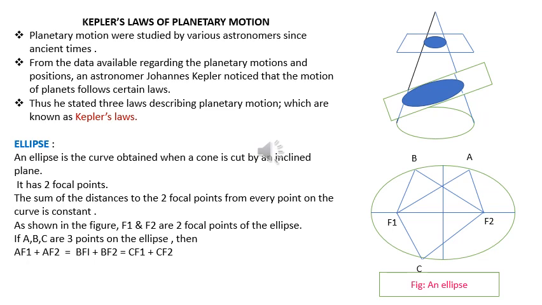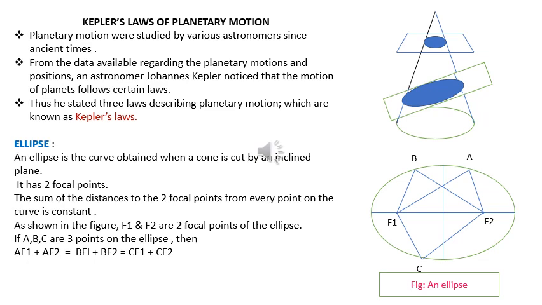Before we go to the laws, let us understand what an ellipse is. An ellipse is a curve obtained when a cone is cut by an inclined plane, as shown in figure number 1. It has two focal points, as seen in figure number 2, F1 and F2. The sum of the distances to the two focal points from every point on the curve is constant.